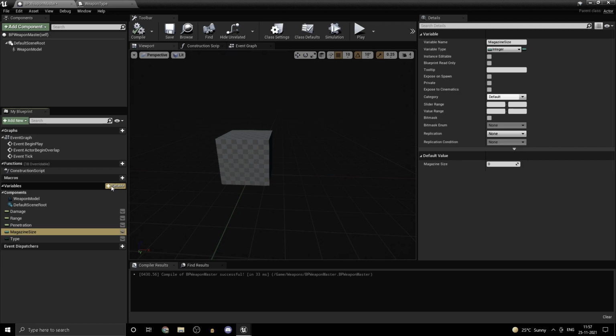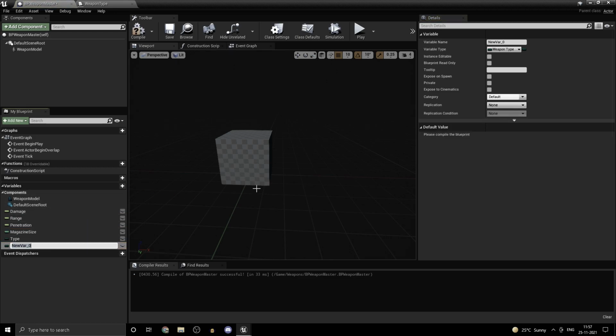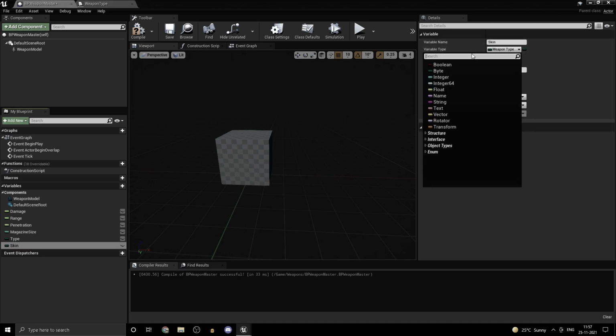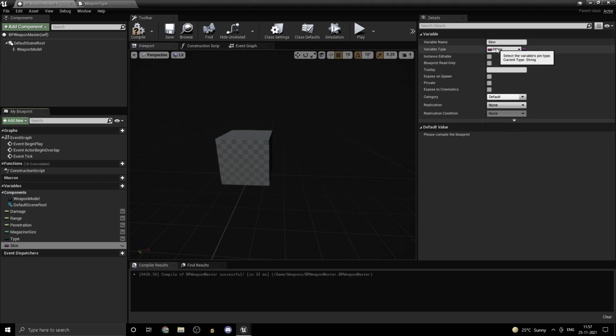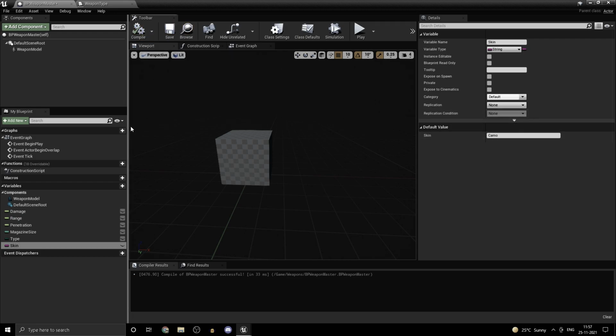So let's say you're making a game which has a skin to the weapon. So if you want to store the skin that the weapon has, we could store it as a string. So skin maybe, string. In this case, let's just call this camo. I mean, it could be anything.